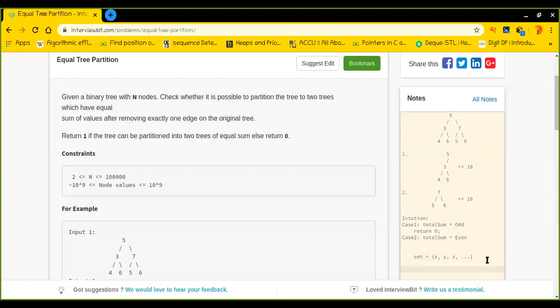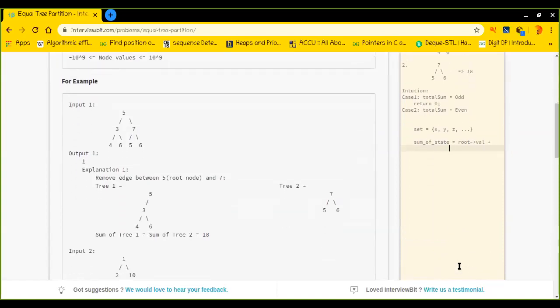What is the state? It is the sum of the subtree with this particular root node. Let me write it below so that it is more understandable.